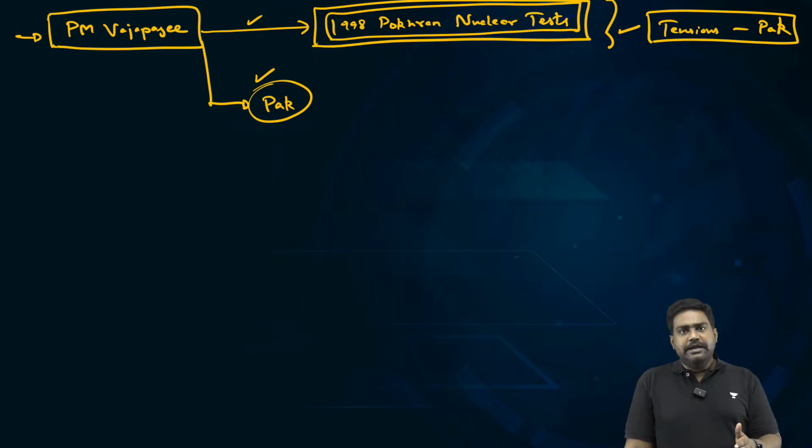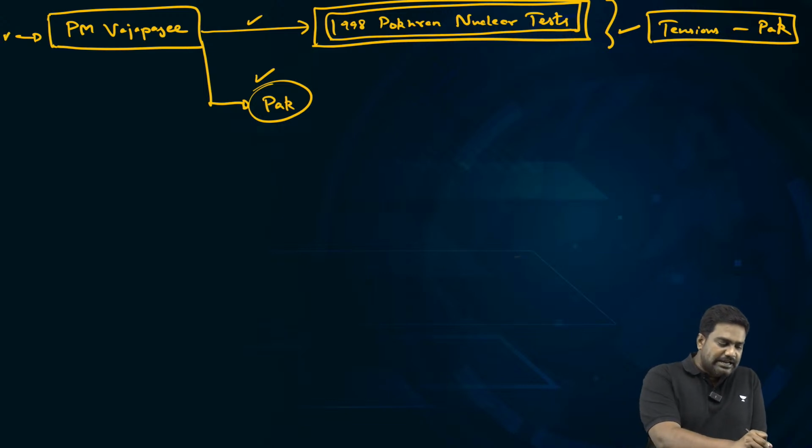So post India's first nuclear test, which was Operation Smiling Buddha in the 1970s, India had accelerated its nuclear program, but constantly we faced global pressure, especially from the US, which was trying to derail and target our nuclear program.